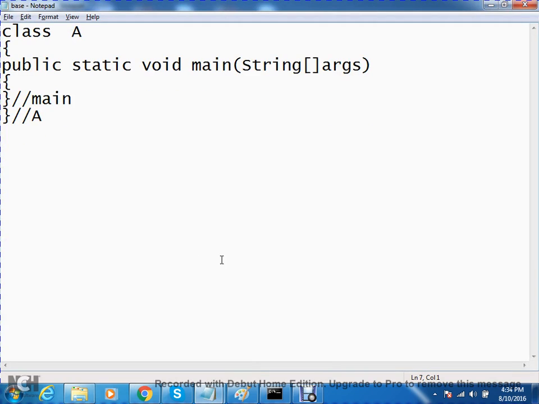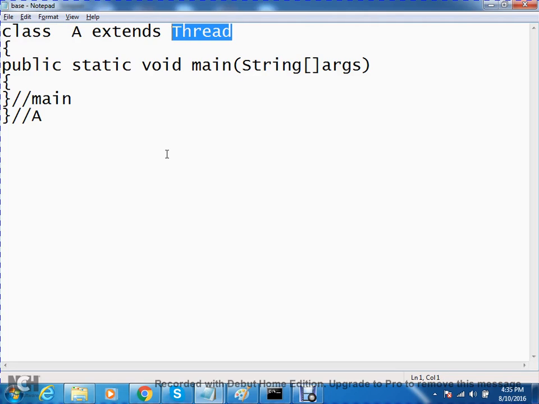One is by using the predefined class called Thread. Observe here. To create it, you have to create one class and put extends Thread. Now my class A is child to whom? The predefined class Thread.